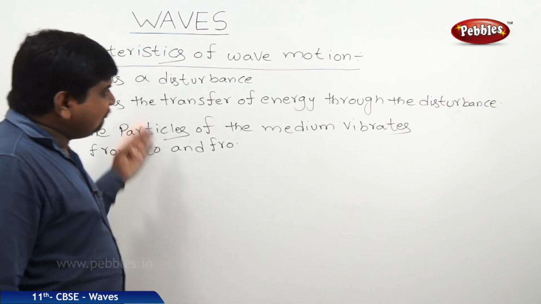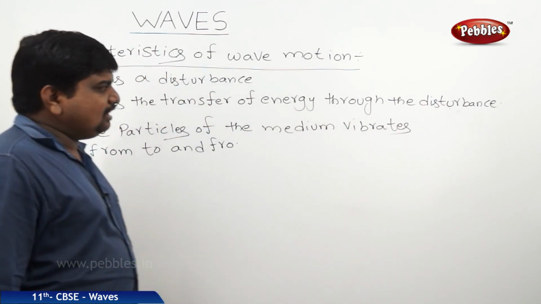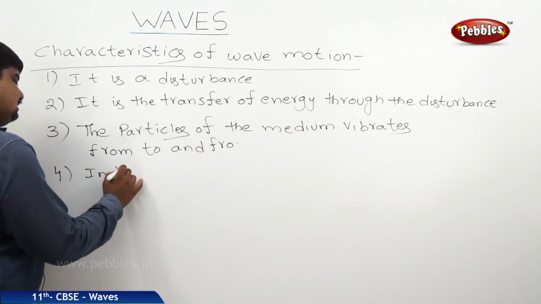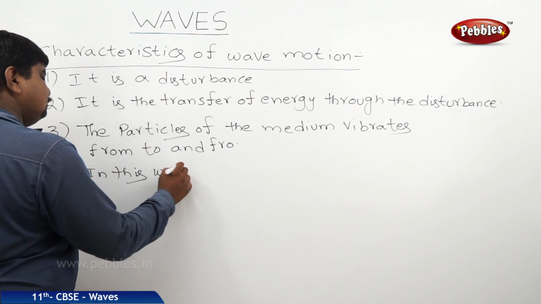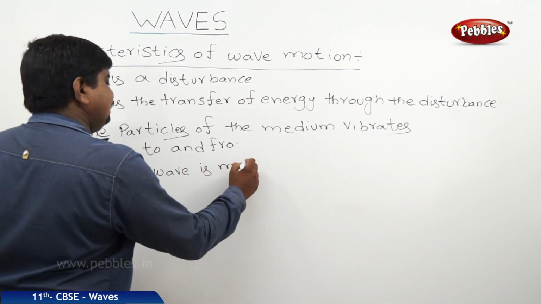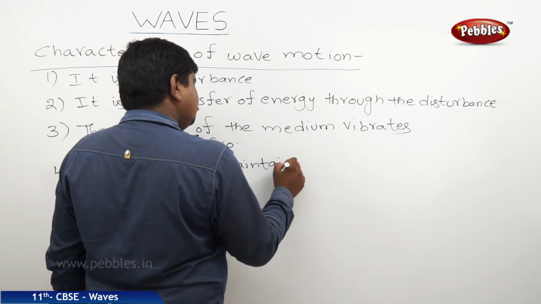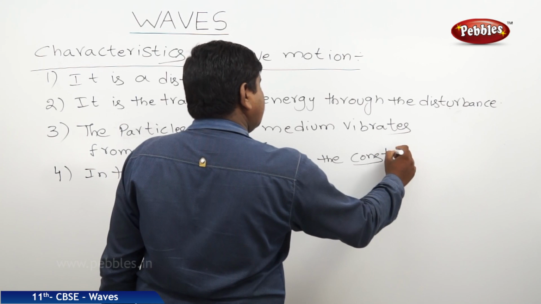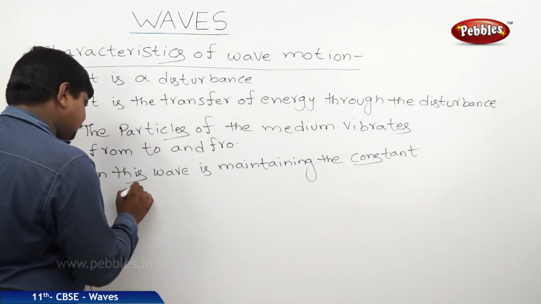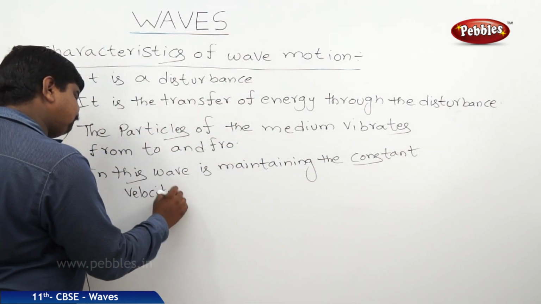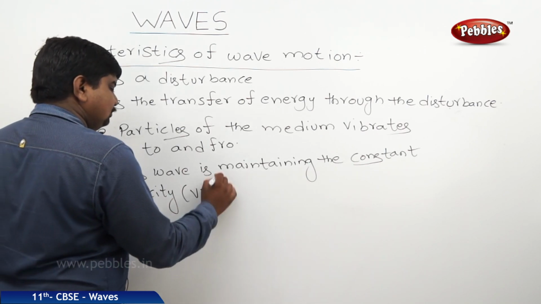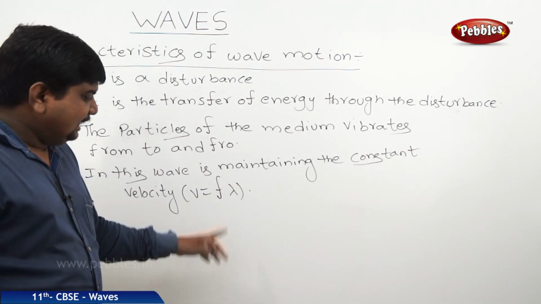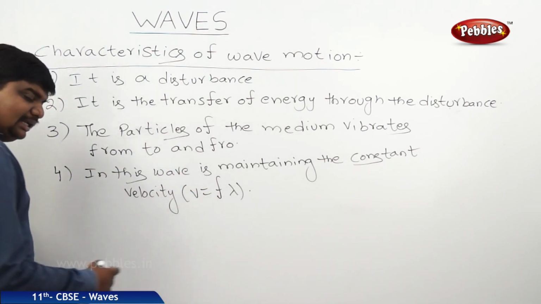While they are vibrating and the wave is moving, the wave maintains a constant velocity. V is equal to f lambda. So when a wave is moving, its frequency is constant and all the remaining quantities are variables.